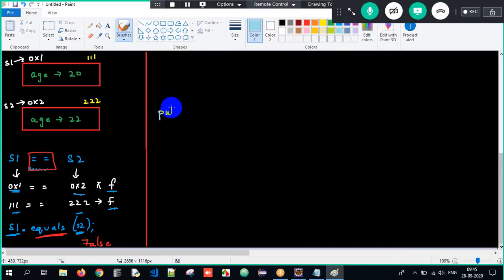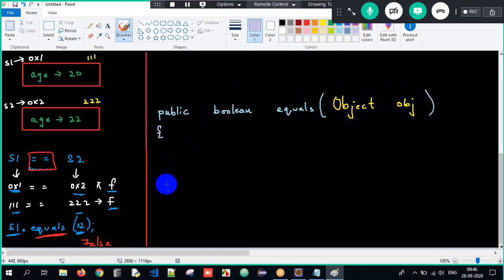Public is the access specifier so that it can be accessed by everyone. Boolean is the return type. Why? Because the equals method will return either true or false. Equals is the method name, and this is accepting an argument of type obj only. Then open curly braces and close curly braces, and this is an overridden method. Why? Because I'm trying to override.